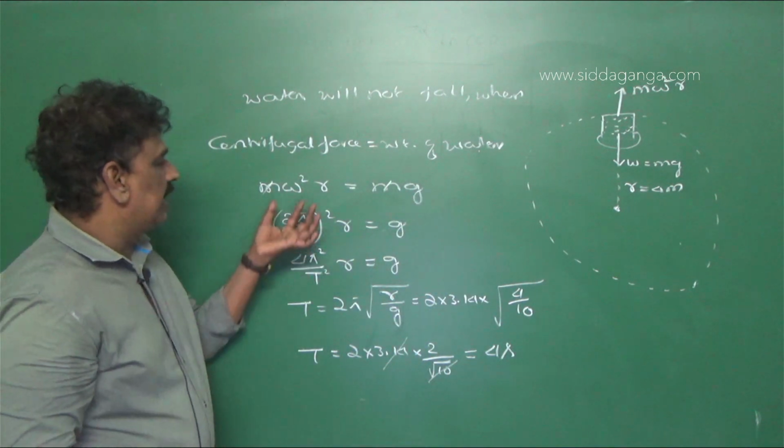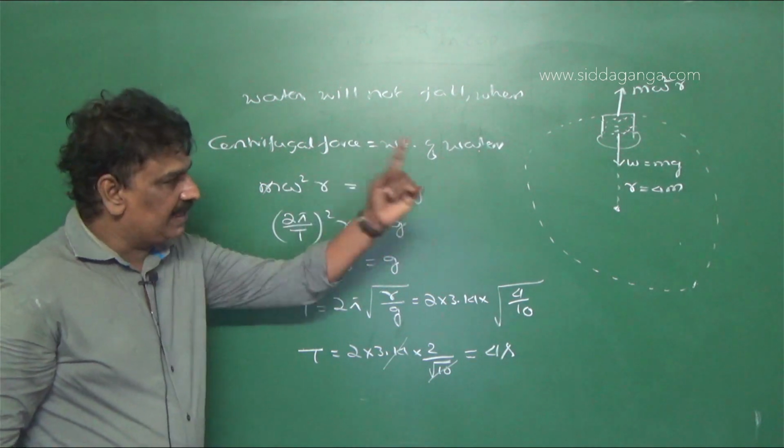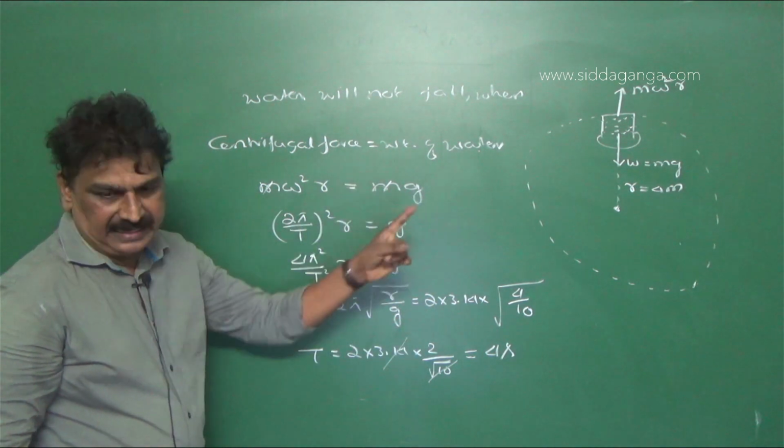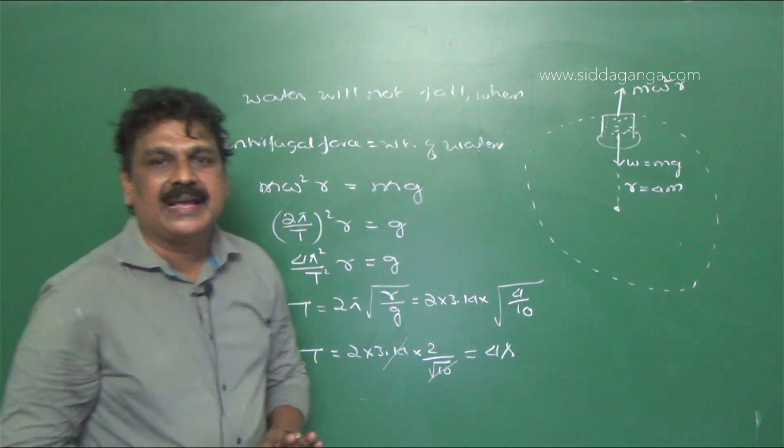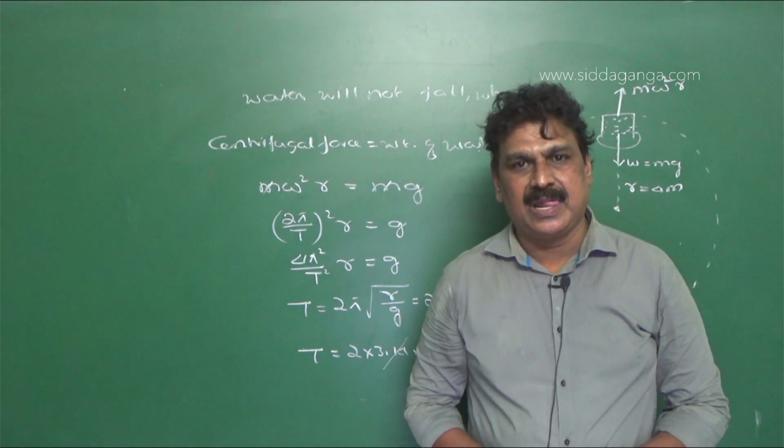Right? So clear, isn't it? Omega is the angular velocity, T is the period of revolution of the can. Right? Is it clear? Right. So the option is 4 second.